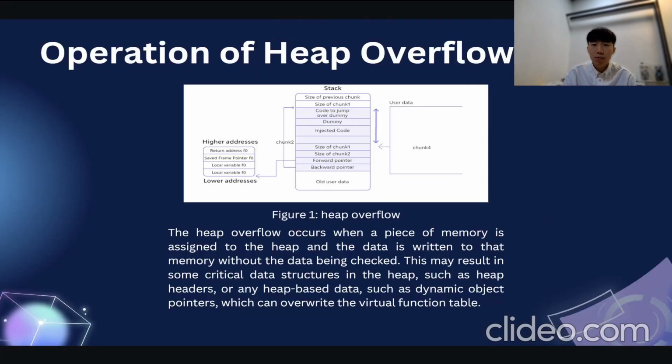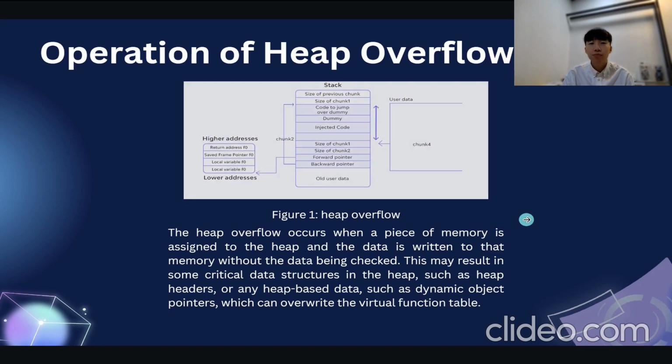So now let's jump back to our presentation slide. The next overflow attack is a heap overflow attack. This heap overflow occurs when a piece of memory is assigned to a heap and the data is written to that memory without the data being checked. This may result in corruption of critical data structures in the heap, such as the heap header or any heap-based data, such as dynamic object pointers, which can make the program unstable.